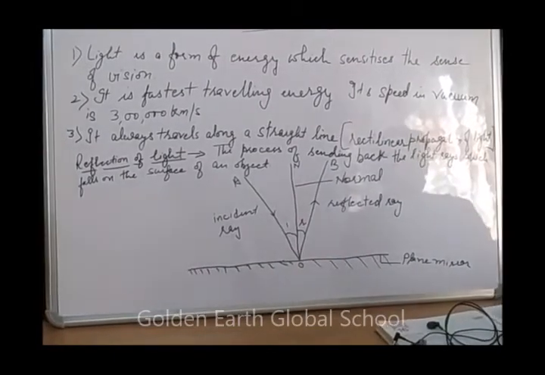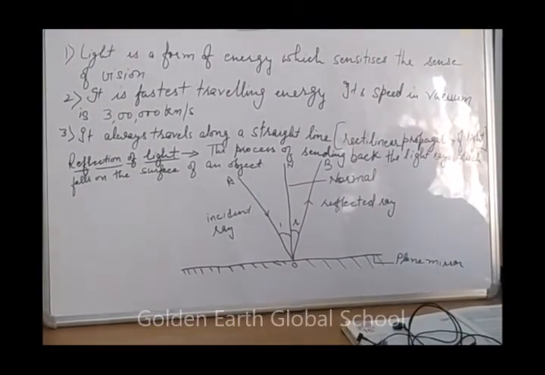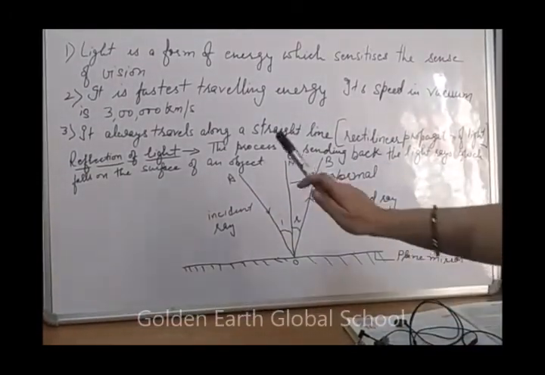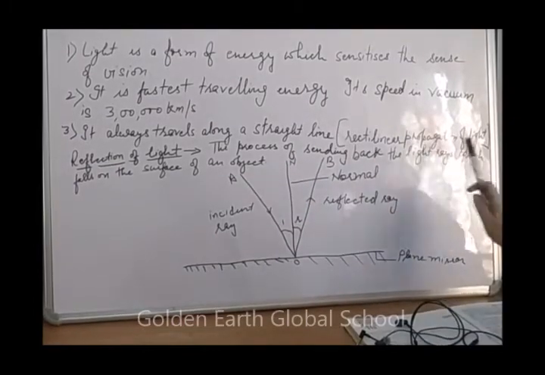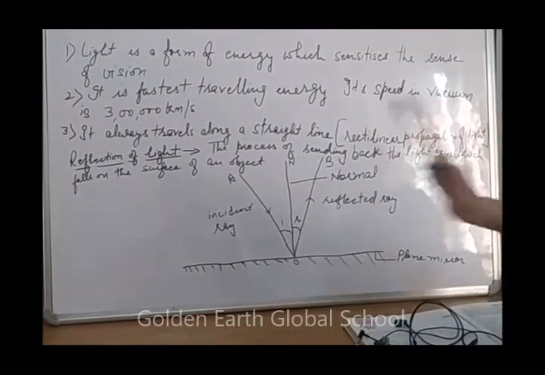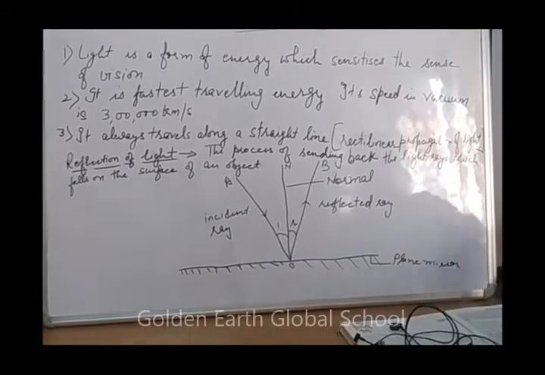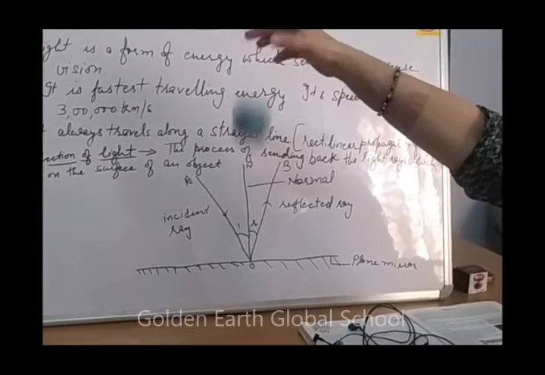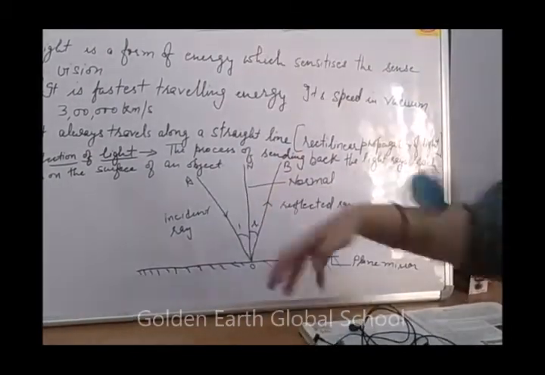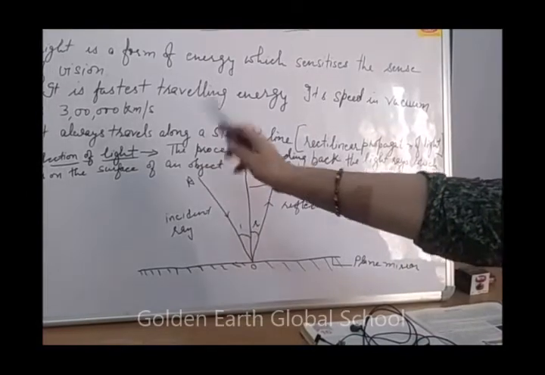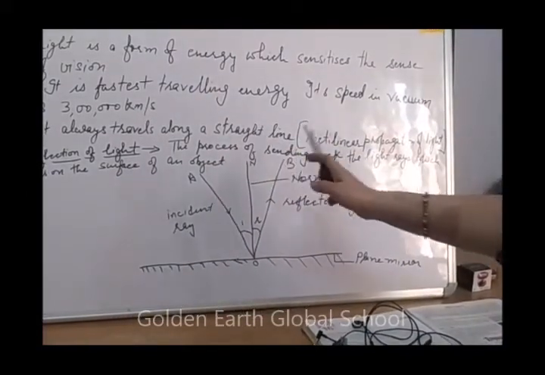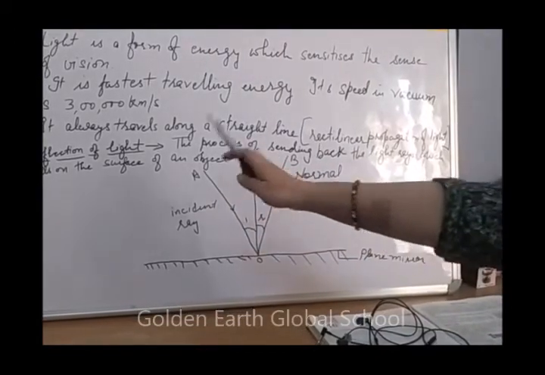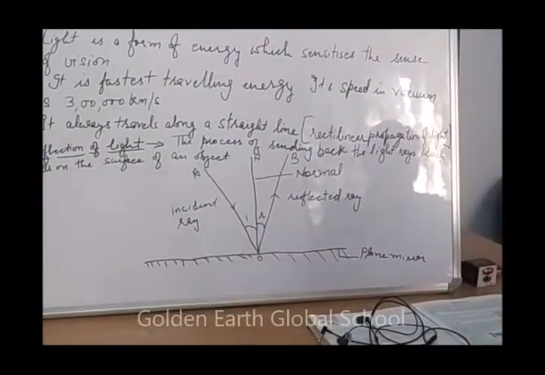Next topic in our book is reflection of light. What is reflection of light? You have done this in 6th class. The process of sending back the light rays which fall on the object is called reflection of light, like your tennis ball or any ball. If I throw this like this, it will come back the same way. Light always comes back. The process of sending back the light rays which fall on the surface of the object is called reflection of light.